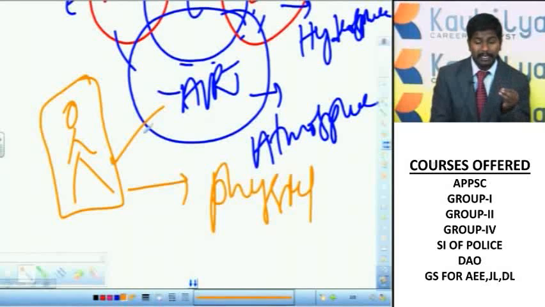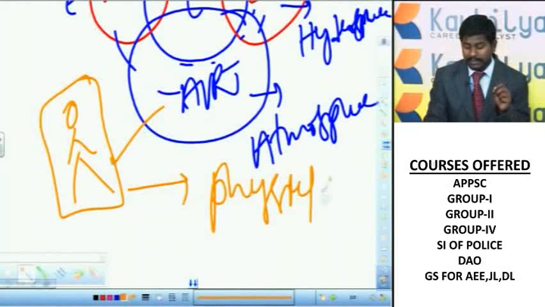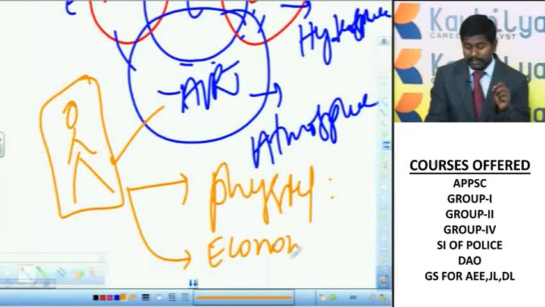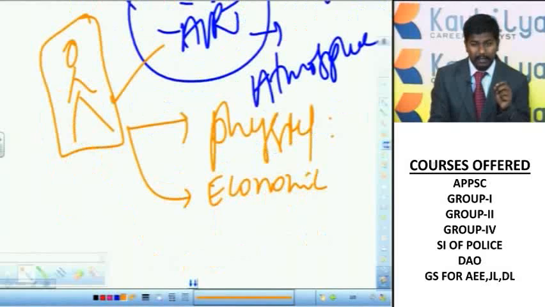But basically, our subject is human concentric. So how does this Earth provide physical conditions for the existence of human beings, and how does it provide the economic conditions, how does it give us mineral resources and where are they, and how does it facilitate agricultural activity and industrial activity, and all these things.